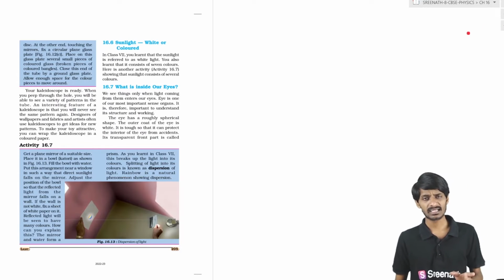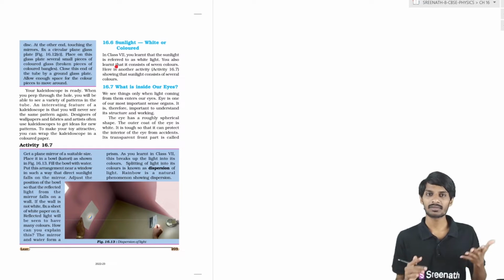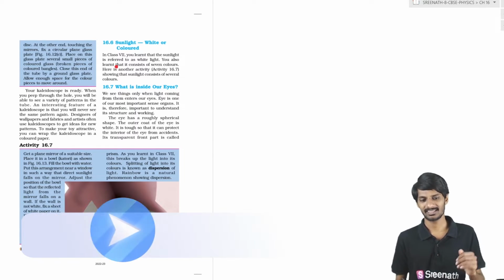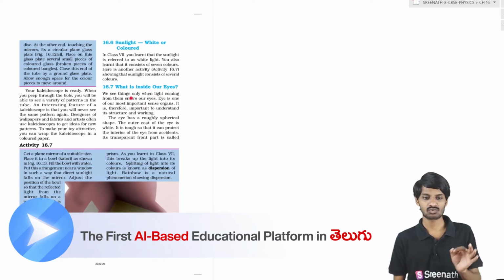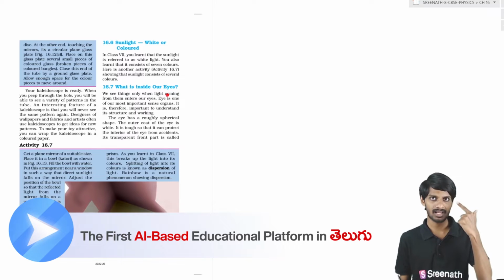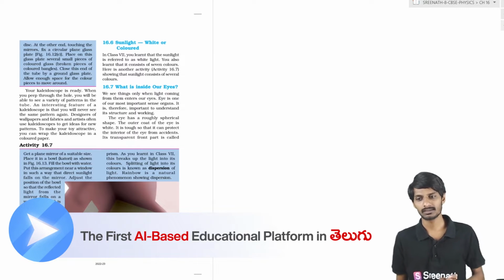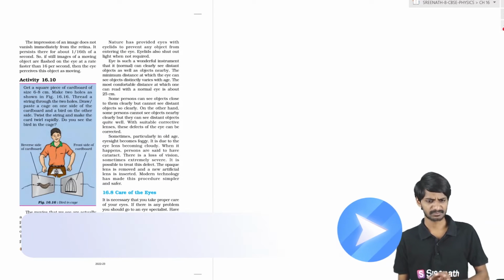So next thing is sunlight, whether the sunlight is white or colored. We have discussed that sunlight is white, but sometimes it is colored also. Why? That is the thing. Next thing is what is inside our eyes. So what is there inside our eyes, students? With the help of these eyes, we are going to see the images.